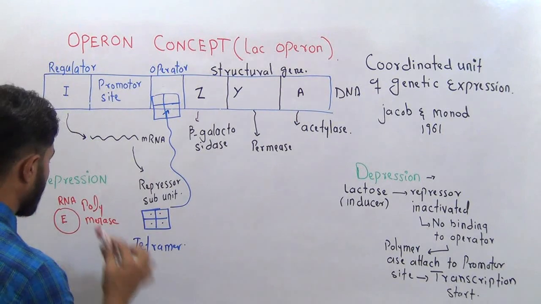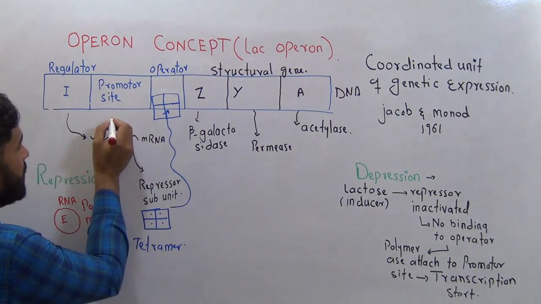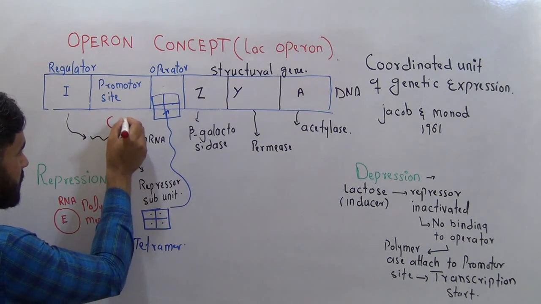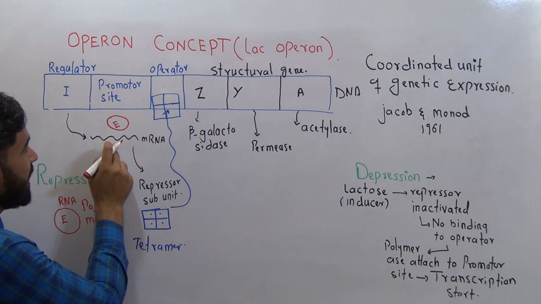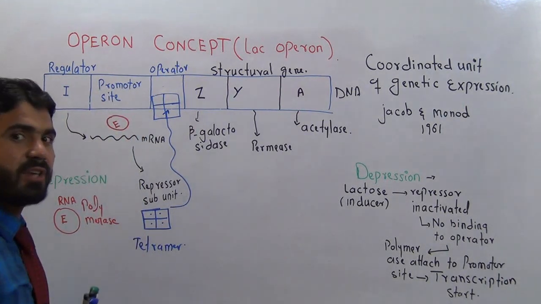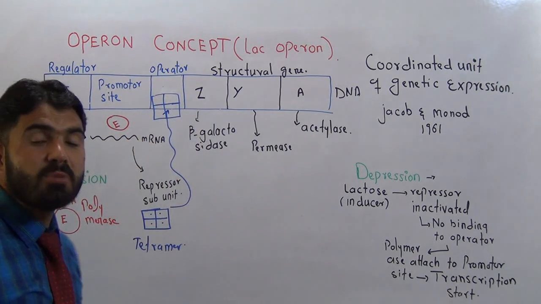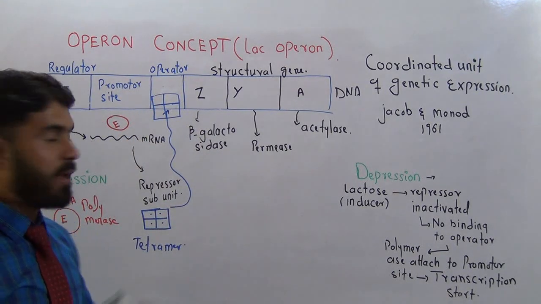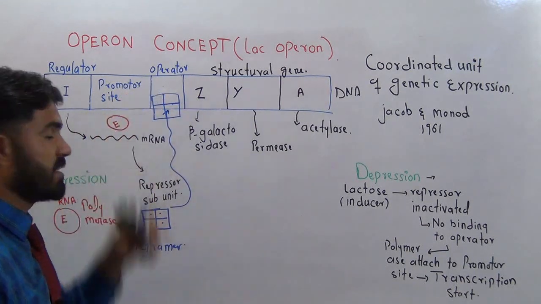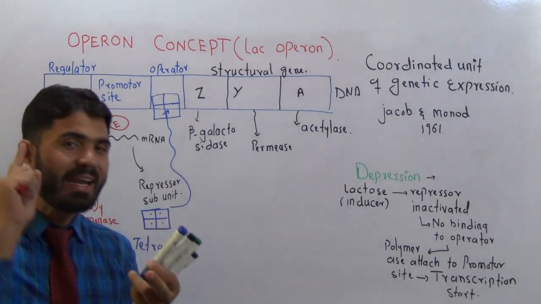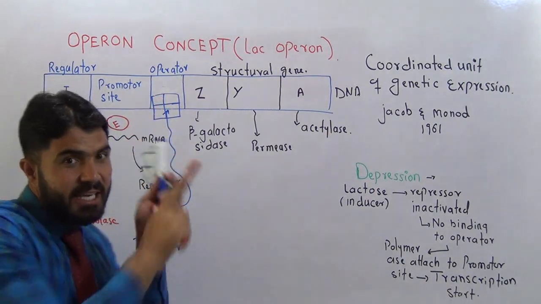So this RNA polymerase E will come here, but this enzyme will not be able to attach on the promoter site. Why? Because of that repressor molecule. This repressor molecule will not let the enzyme attach on the promoter site until and unless this molecule leaves